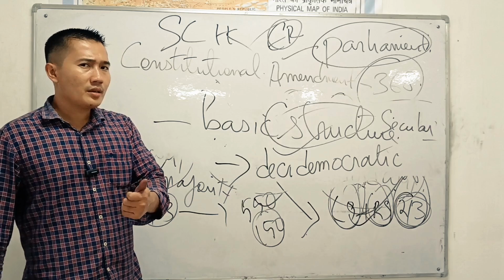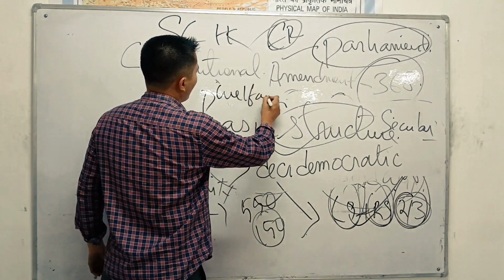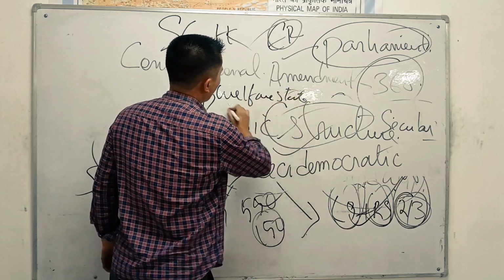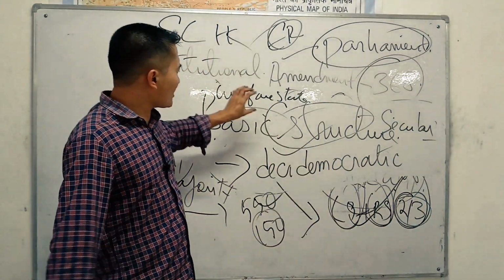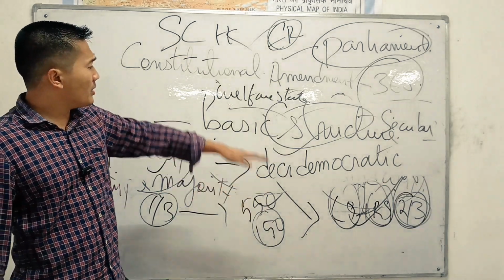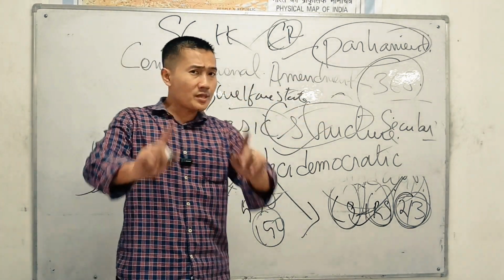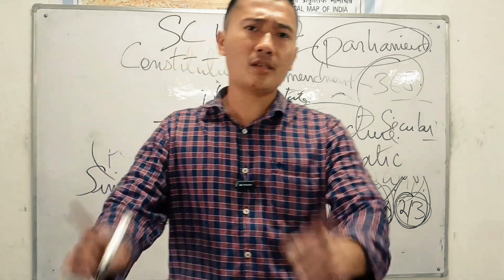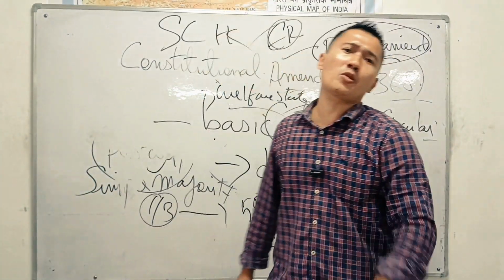India is a democracy. Also, India is a welfare state. Remember, India is a welfare state. No one can change this. So these are some of the basic features of the Indian Constitution: India is democratic, India is secular, India is a welfare state. No person can change this, not even the Parliament. These are known as the basic structure, which cannot be changed even by the Constitution.